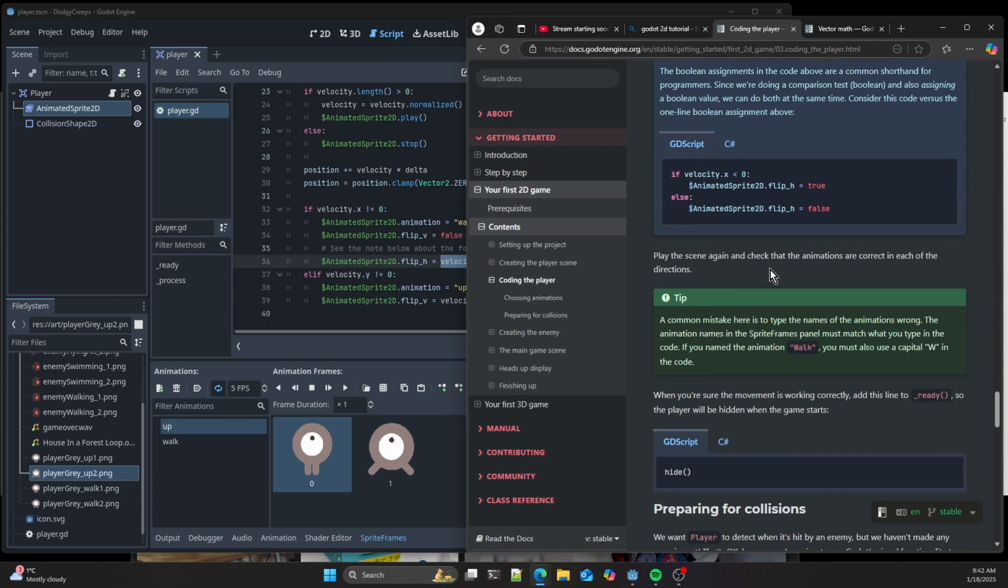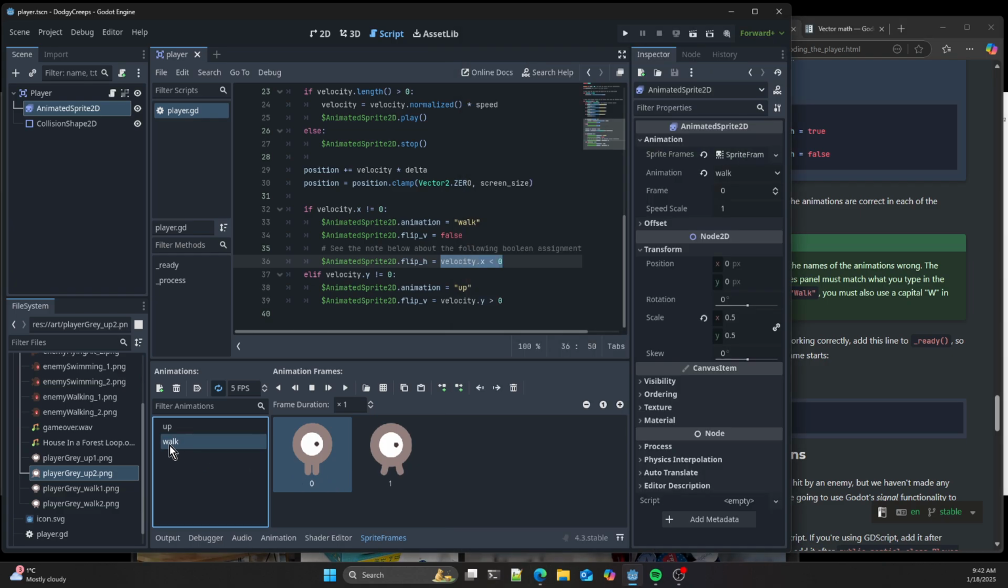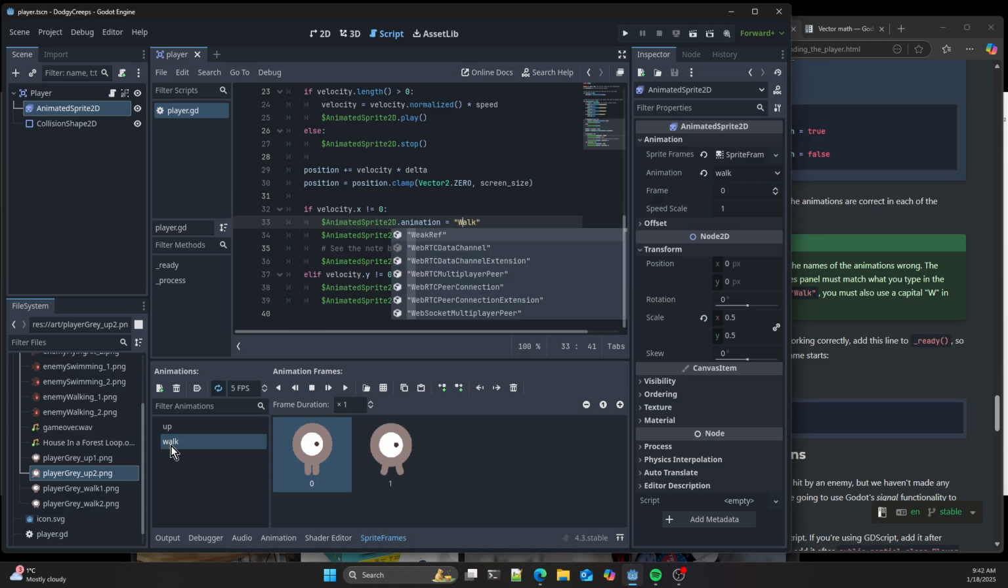Play the scene again. A common mistake here is to type in the animation name wrong. This is case sensitive. So we've got the lowercase there, uppercase there. That will break it because I don't have an uppercase there. And it isn't going to tell you either, you'll only find out when you run it.